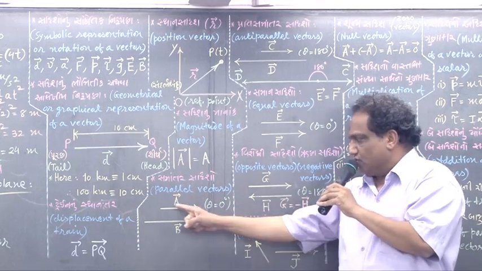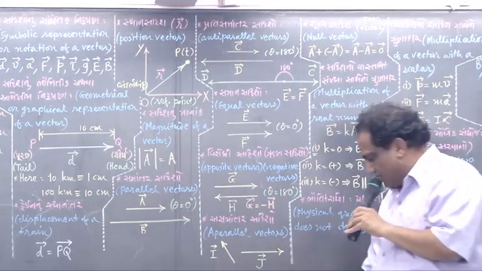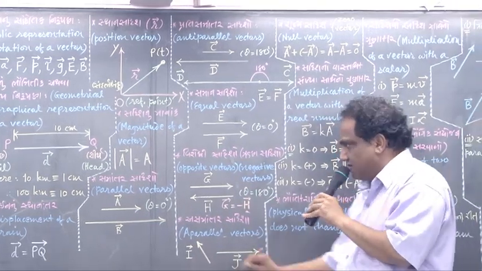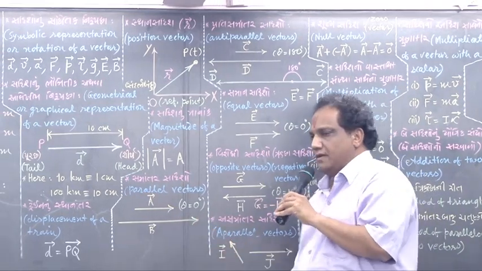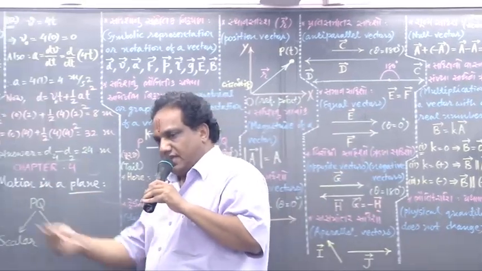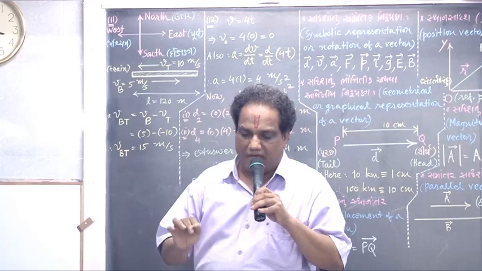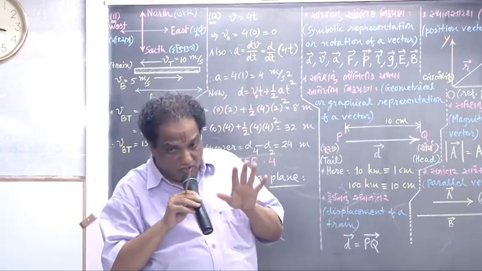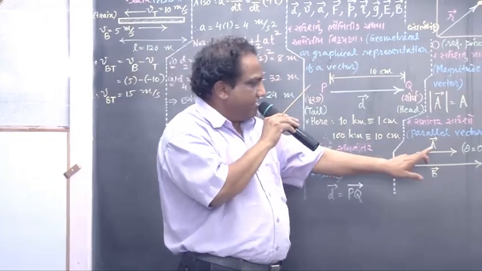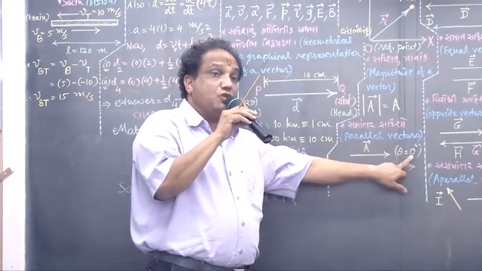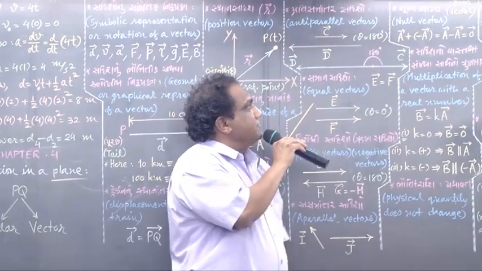Tell me how to find these two vectors. That is true, but they are pointing in the same direction. Such vectors are called two vectors having the same direction. Two vectors having the same direction are called parallel vectors. Because they are not intersecting each other and not making any angle between them, we take theta equal to 0 degree.